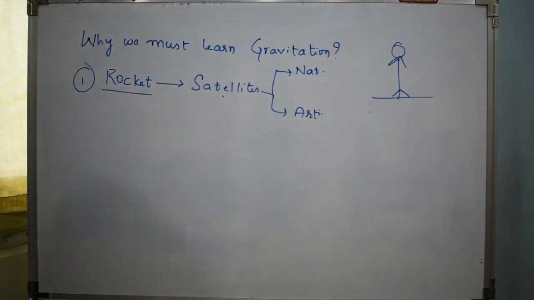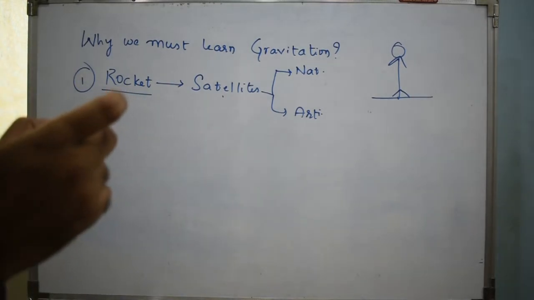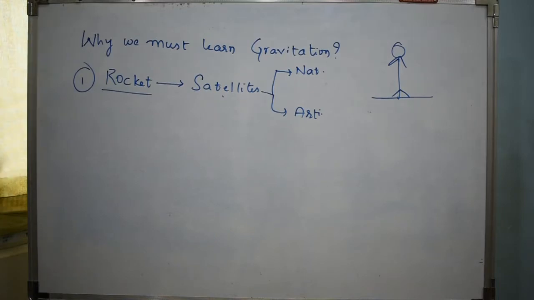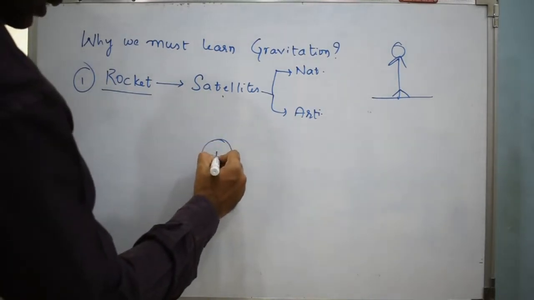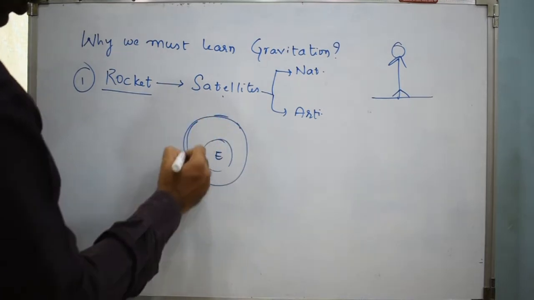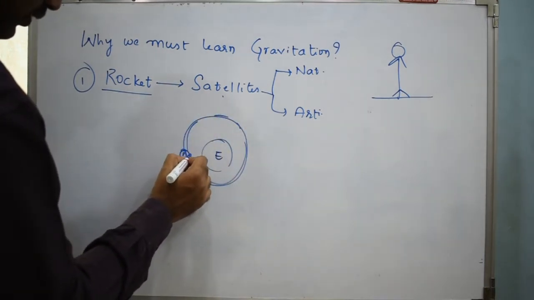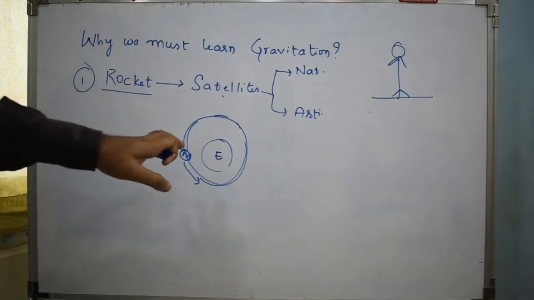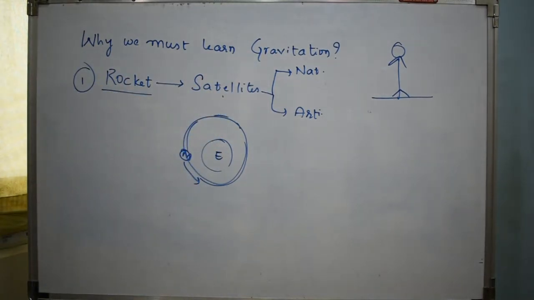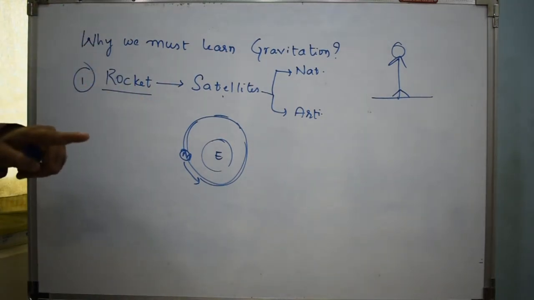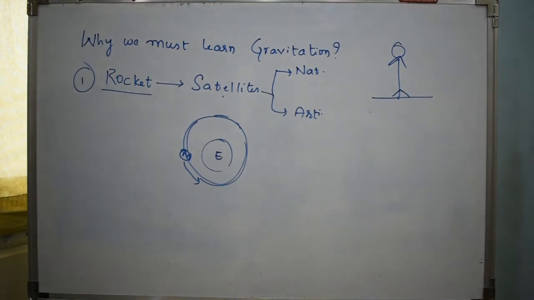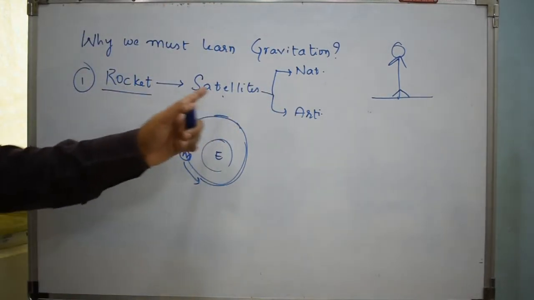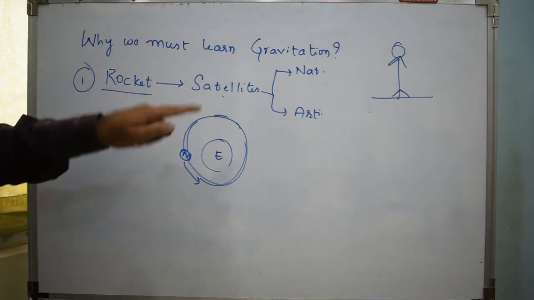Even earth is able to revolve around the sun because of the gravitational force acting between the earth and sun. So this is how the phenomenon of gravitation is very important. When it comes to the existence of the universe, we can't imagine a universe without the presence of gravitation. Gravitation is what holds everything together and what's making this life possible. That's the importance of gravitation. These are the uses or importance of gravitation.